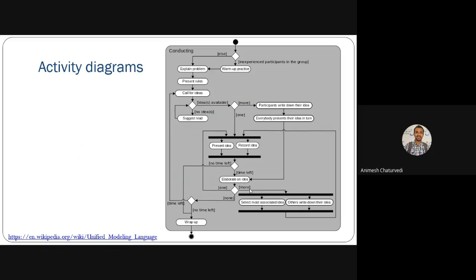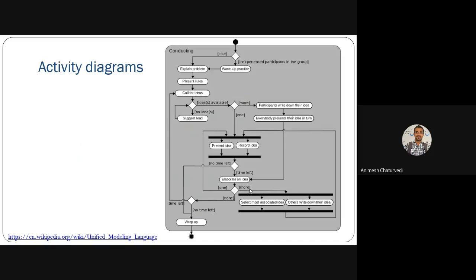So there are various things, like multiple inputs coming from multiple components, and one activity performing some merger of those inputs, and then a single output will be generated based upon multiple inputs.